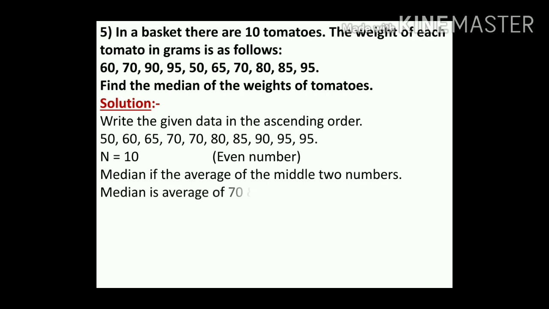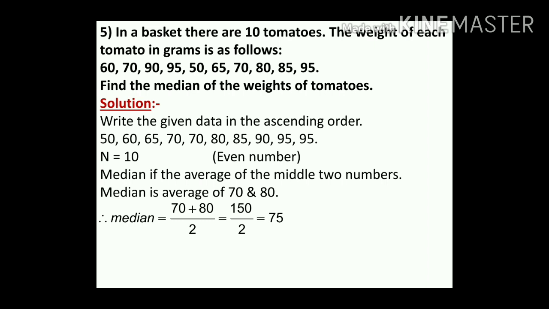Median is the average of 70 and 80. Therefore, median equals 70 plus 80 divided by 2, equals 150 upon 2, equals 75.